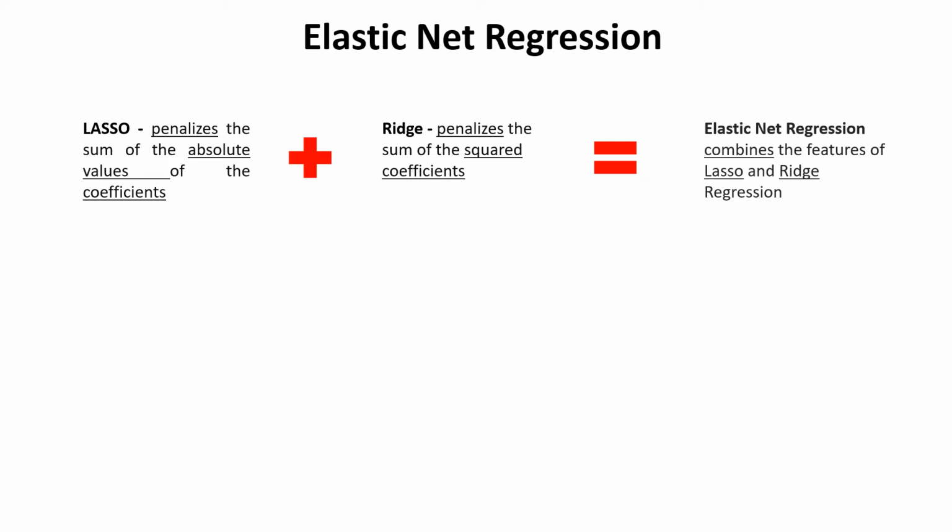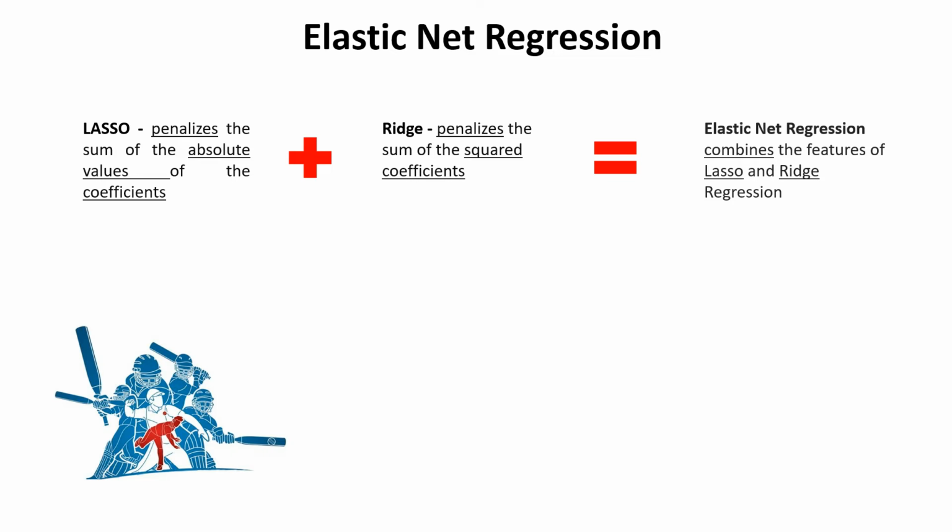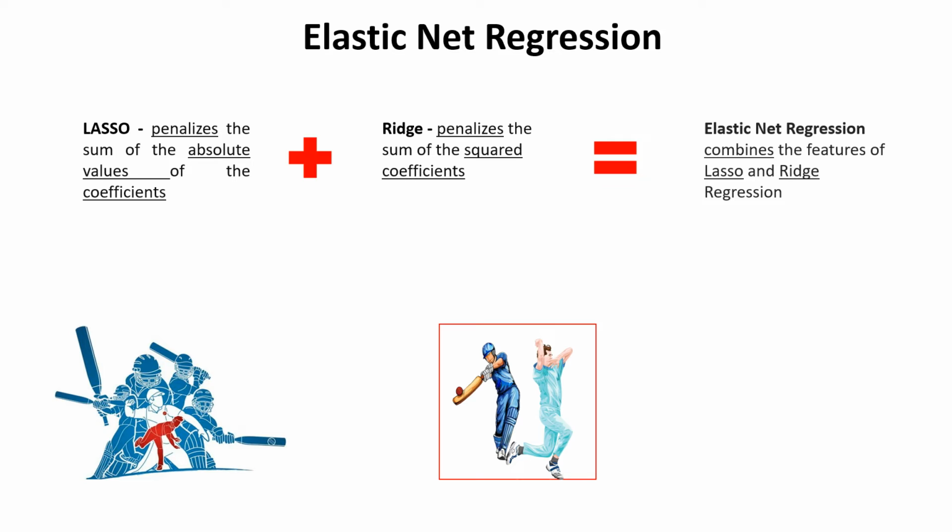Now if you want to understand this in absolute layman terms, consider yourself a coach who is trying to build a cricket team. If your goal is to have an expert batsman, expert bowler, everything most expert, then you should go with lasso. Now if you are a coach who wants players who may not be experts but are good enough, and have some other qualities as well, for example somebody who is good in batting and can bowl also, it means you are a little lenient, then you can go ahead with ridge regression.